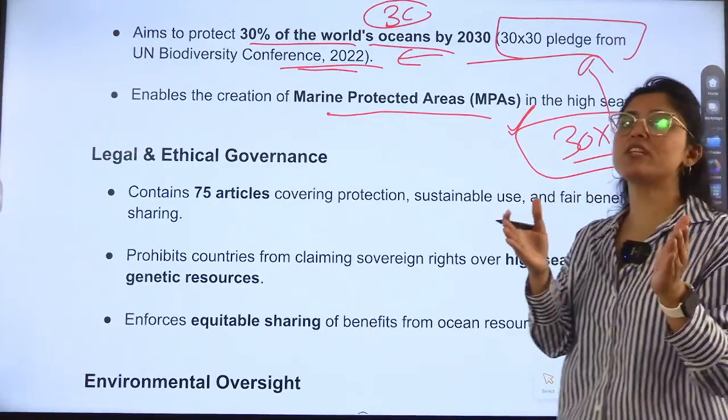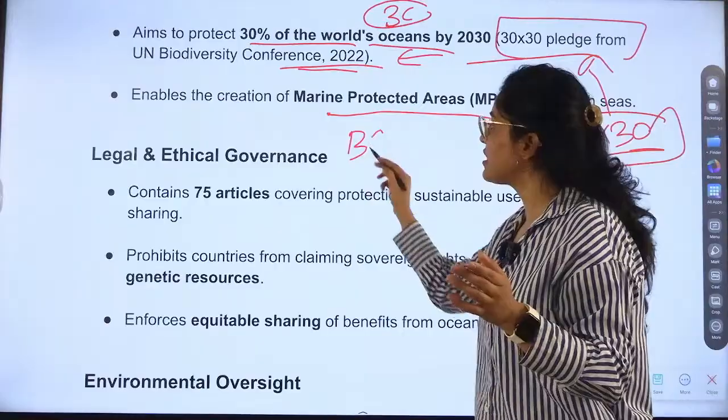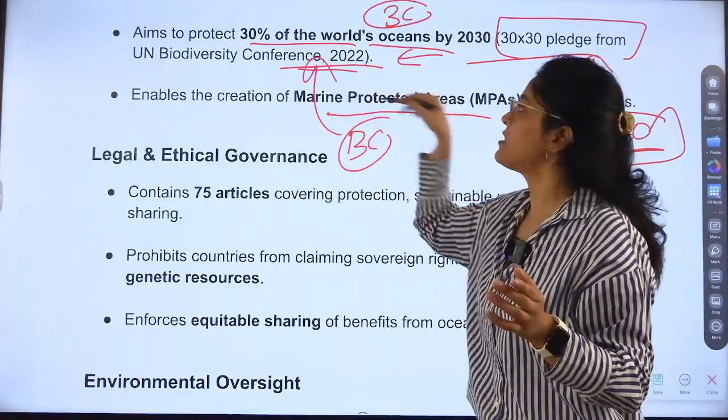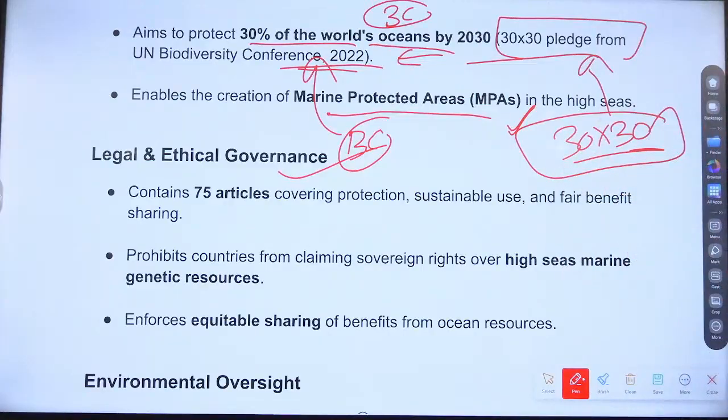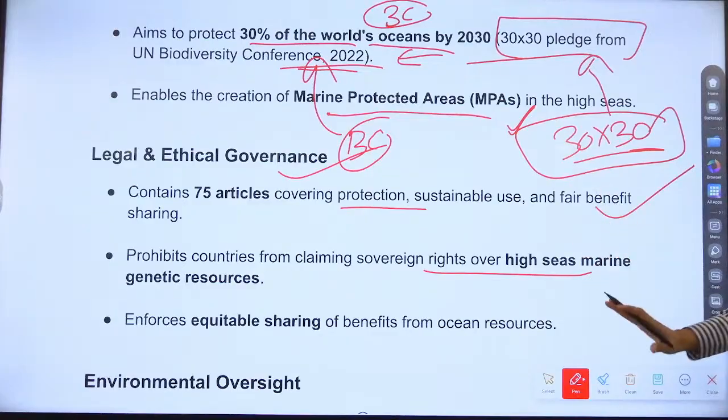Why is the High Seas Treaty there? Because biodiversity conservation is in mind and it is matching with this 30 into 30 goal of the biodiversity conference. Legal and ethical governance contains 75 articles covering protection, sustainable use, fair benefit sharing. This you have to only read. This will not be asked.